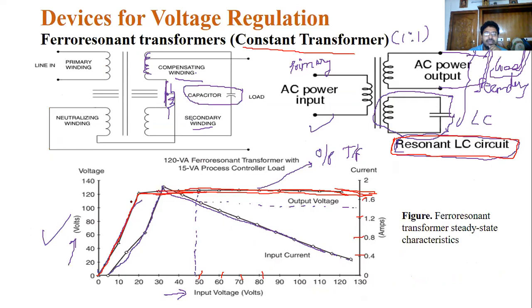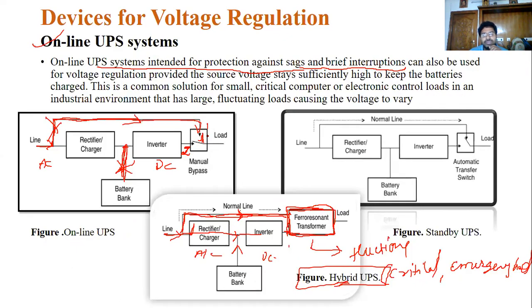It can maintain a constant voltage at any voltage as well as any current level. So whenever you get more fluctuations in the system, we use this type of hybrid UPS for critical loads as well as emergency loads.